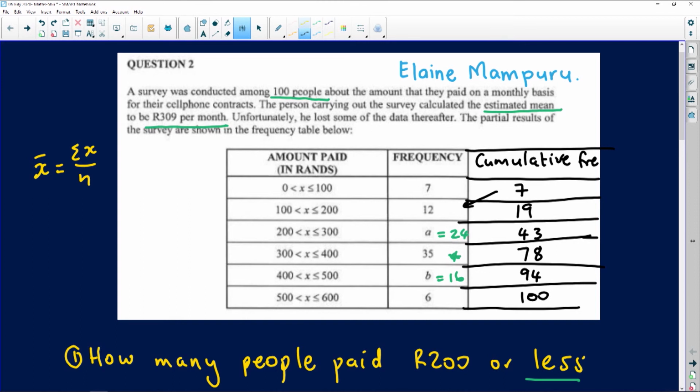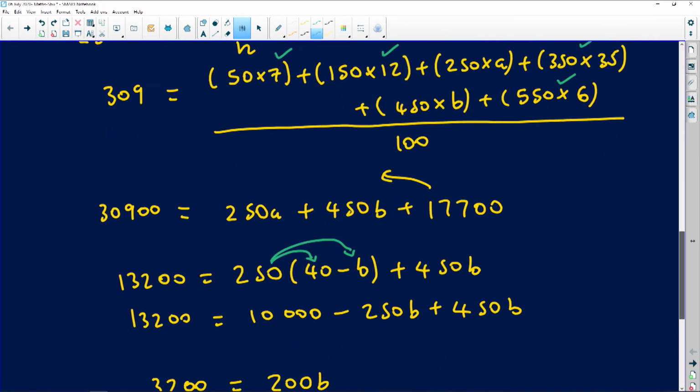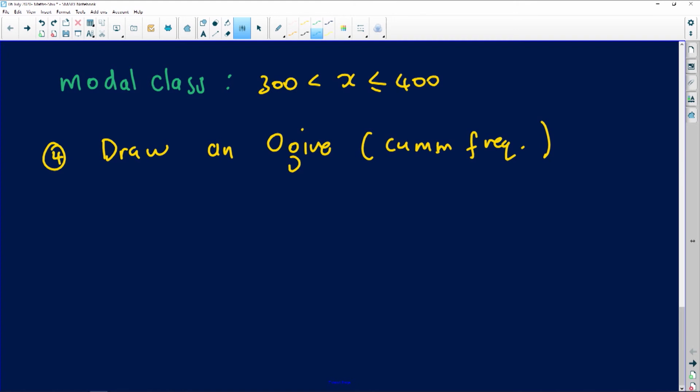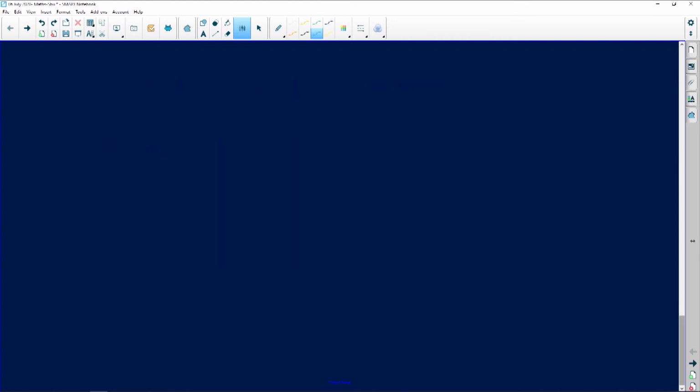Very exciting. Right, so now we're going to use this information to plot or draw the cumulative frequency curve. What do you actually draw against what? Well, you will always draw these values as your x values against the cumulative frequency values as your y values. So you're going to plot 100 versus 7, 200 versus 19, and 300 versus 43. So let's go and try to construct it. Of course, in the exam, they give you the graph paper for this. So I'm going to try and be an artist here and plot quickly a nice graph for you to see what is going on.